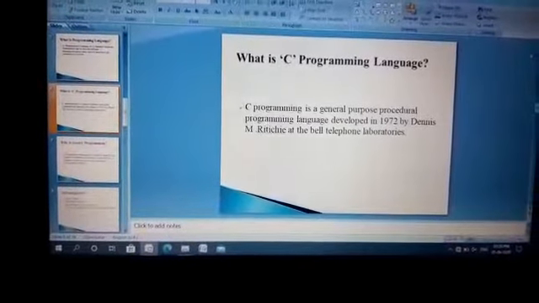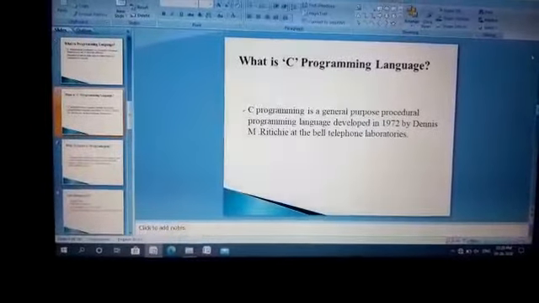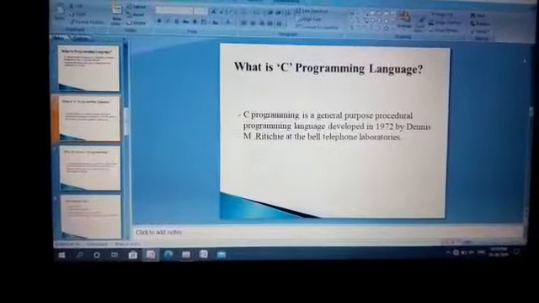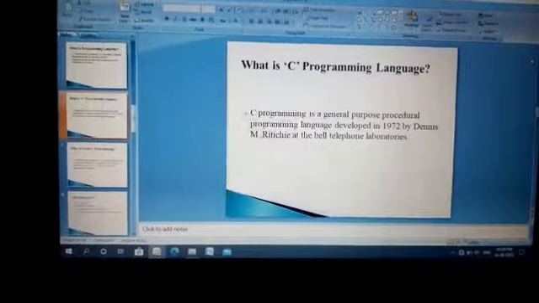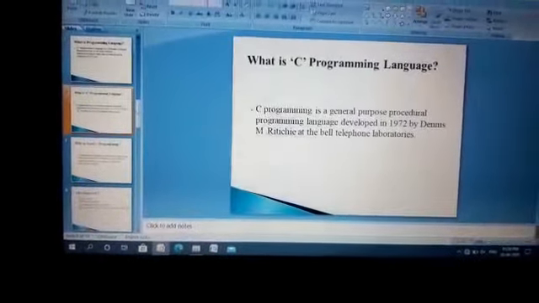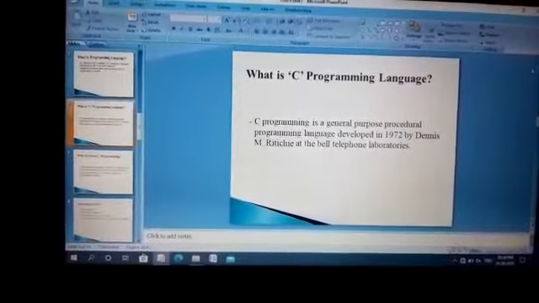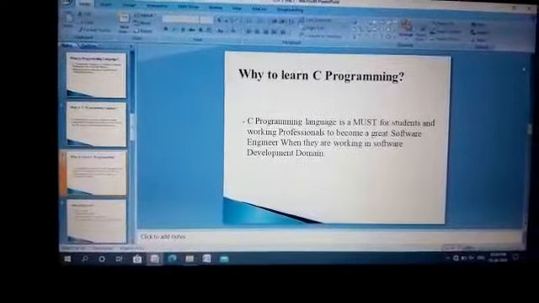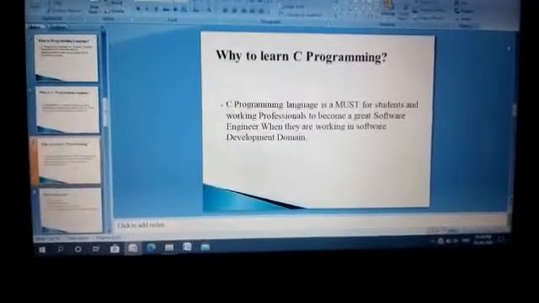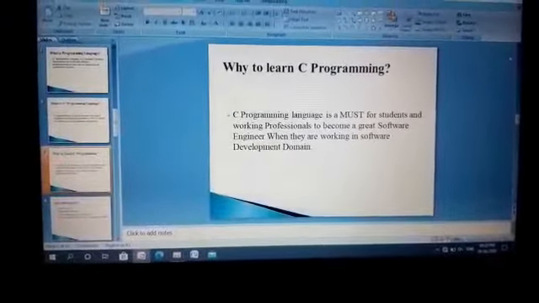What is the C programming language? C is a general purpose procedural programming language developed in the year 1972 by Dennis M. Ritchie at the Bell Telephone Laboratories. Next, why learn C programming?